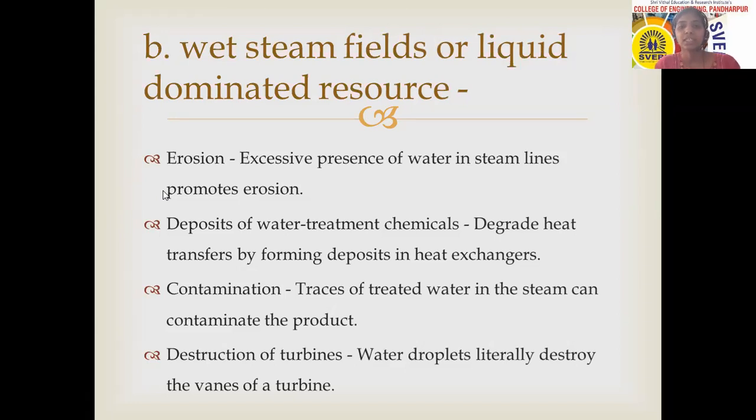So what happens? Excessive presence of water in steam lines. That means while transferring that steam, some amount of water is available in it. So because of that water availability, erosion problems occur. This may be one disadvantage in the case of wet steam fields or liquid dominated resources. And the next one is deposits of water treatment chemicals.